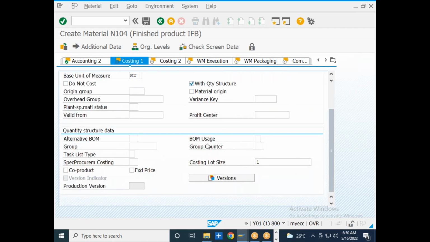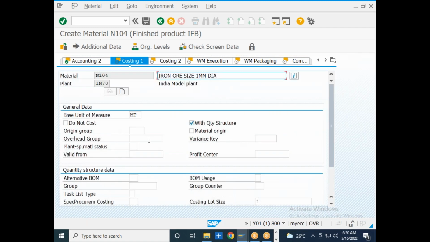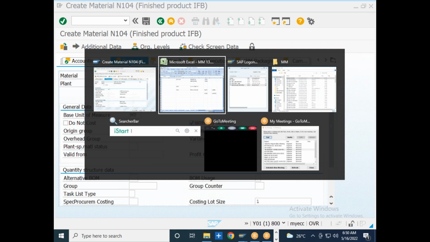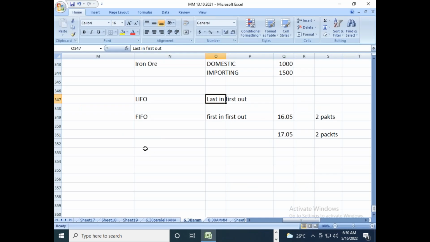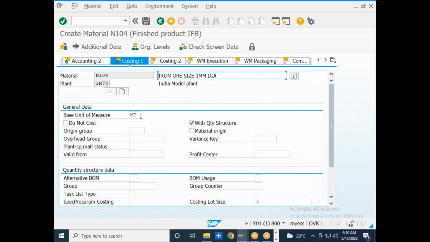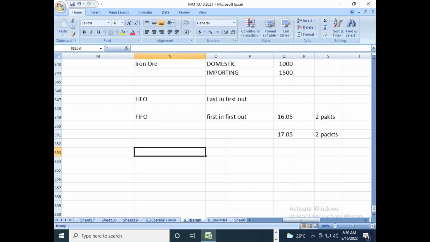Then we have a costing view. Costing view will normally be utilized by the controlling consultant to do the costing. So mostly raw materials and spare materials are not relevant for costing. Raw materials, spare materials and pack materials are not relevant for costing.